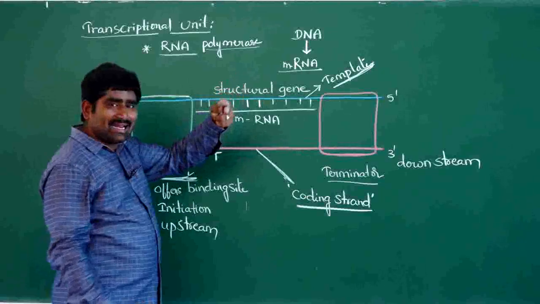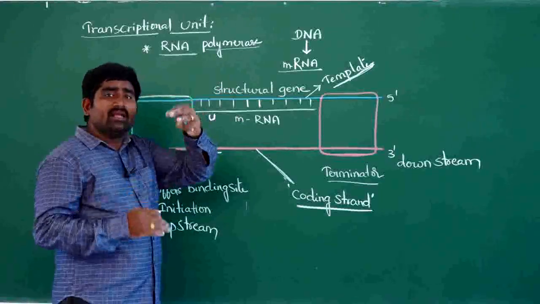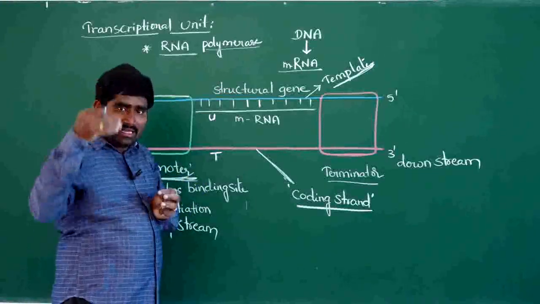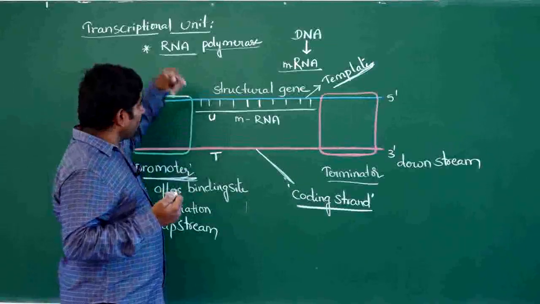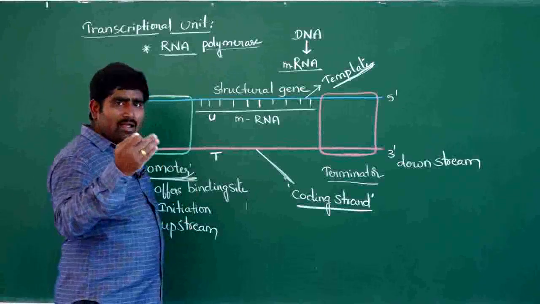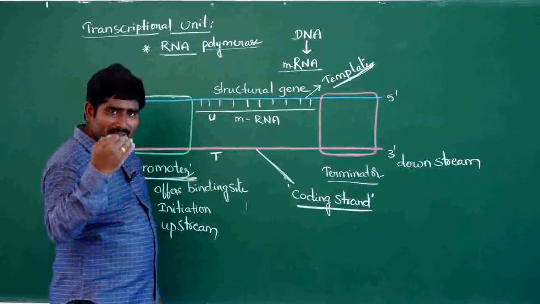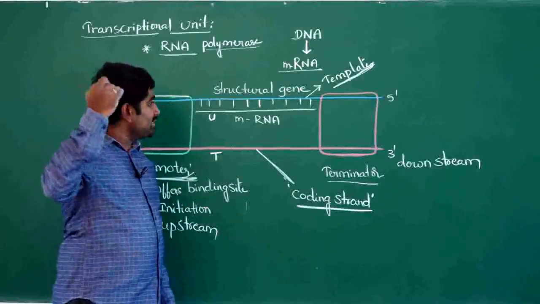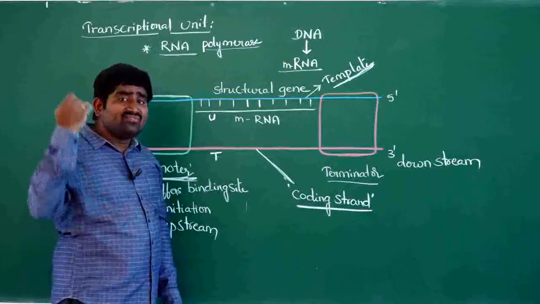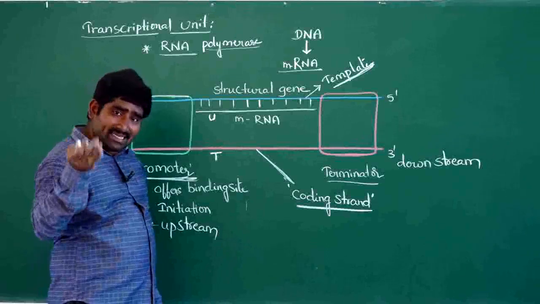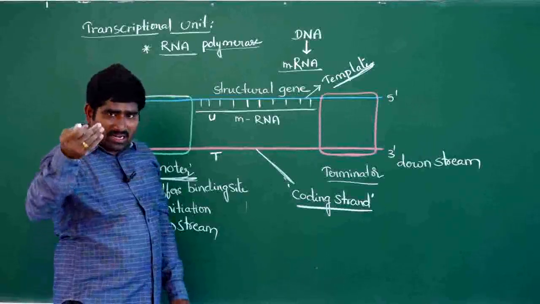If the template strand contains A, here U will come. If the template strand contains T, then A will come. If template strand contains cytosine, mRNA copies guanosine, G.